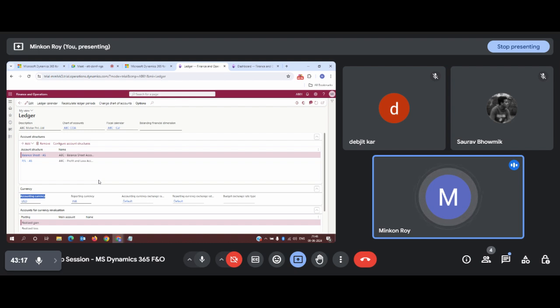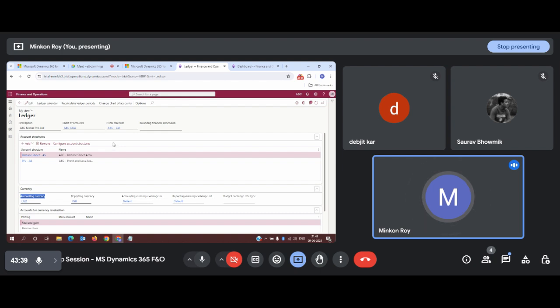All together we need to link up all these elements into one single unit that is known as the ledger. And once we have connected all those units, then we can say that our setup has been completed to perform any transaction in a legal entity.